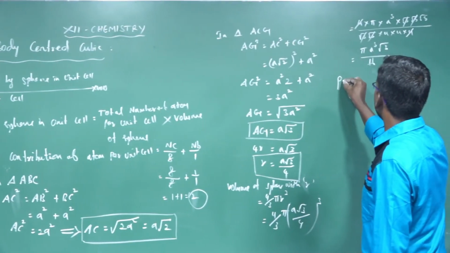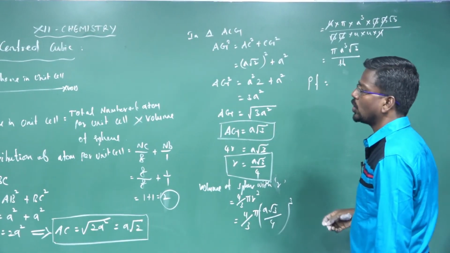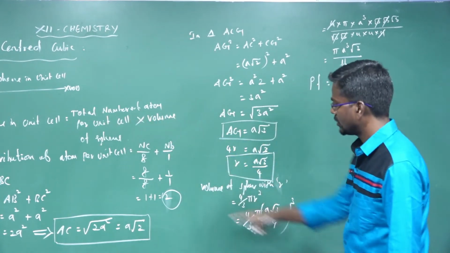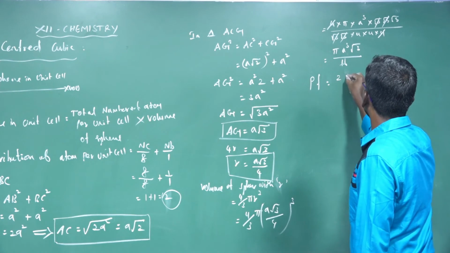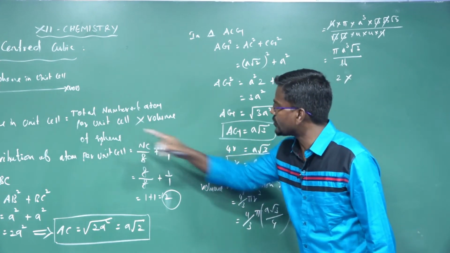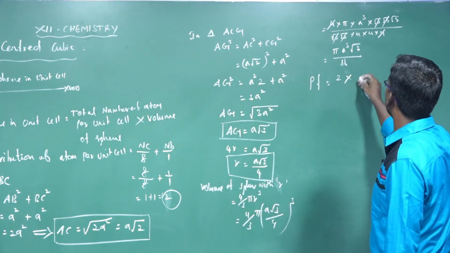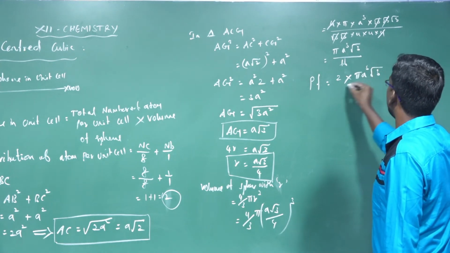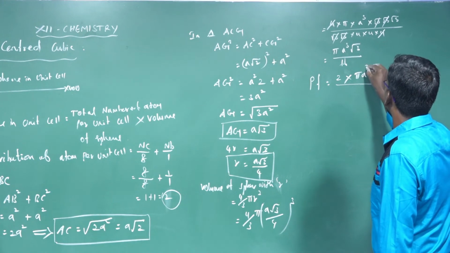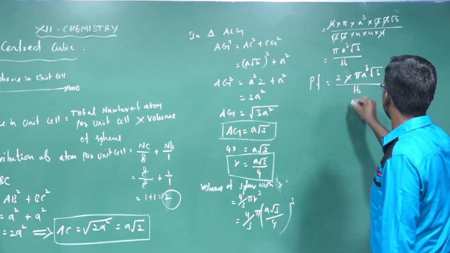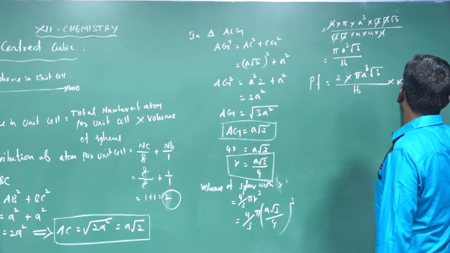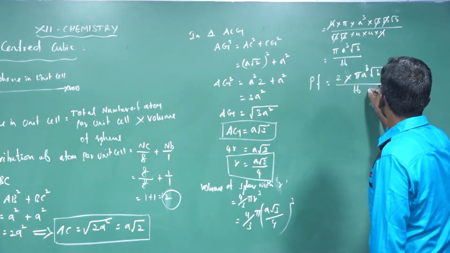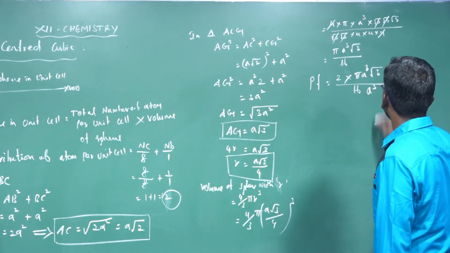So packing fraction is equal to the total number of atoms per unit cell, 2, into the volume of the sphere, pi a cube root 3 divided by 16, into 100, divided by the volume of the unit cell, which is a cube.